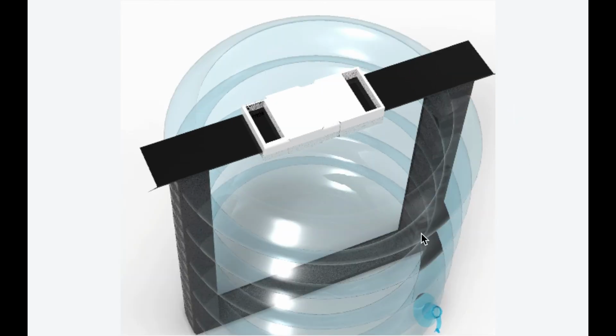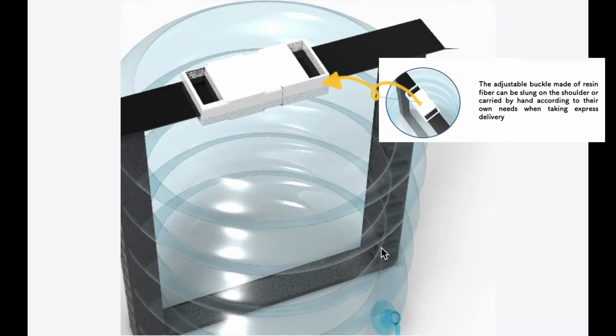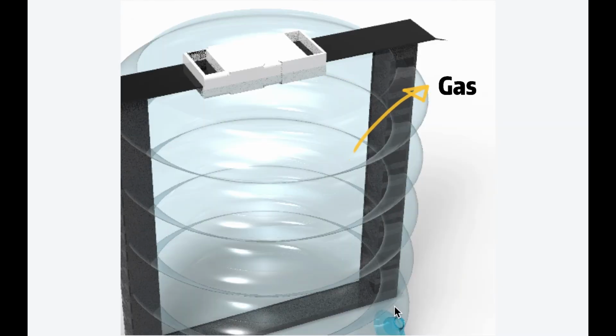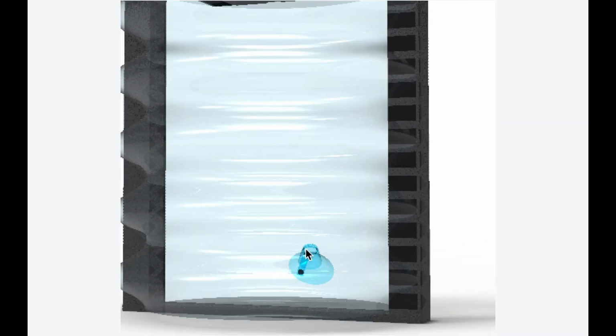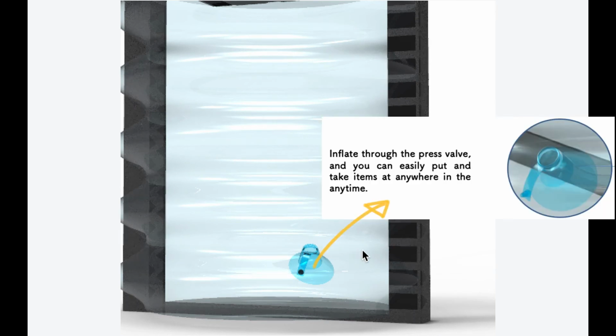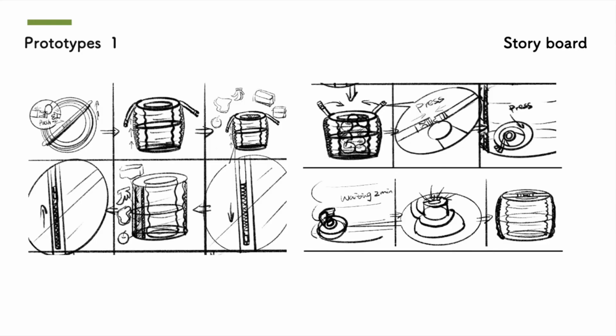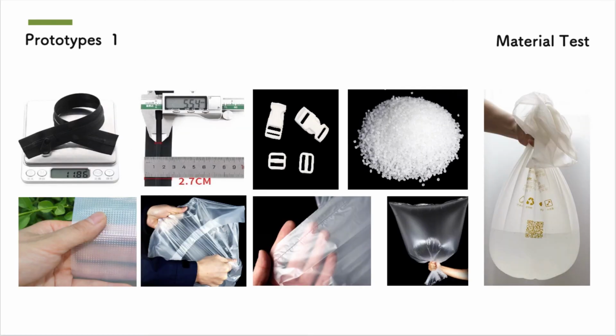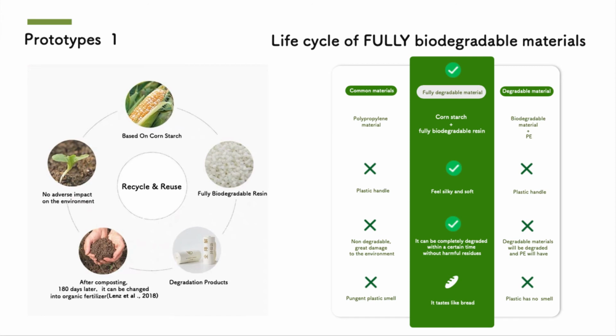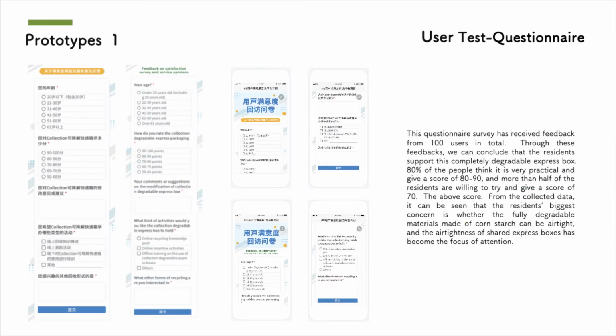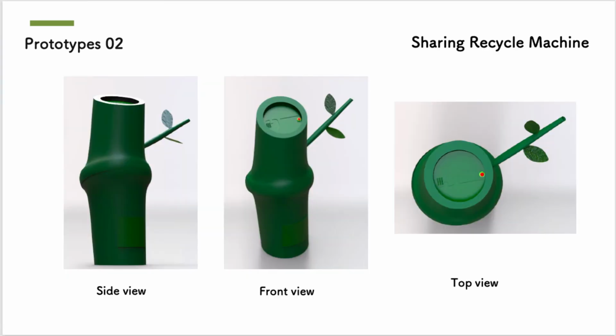Meanwhile, an anti-skid press bracket and an inflatable valve are added on the top of the cylinder. The left and right sides of the cylinder are zips that can be pulled to facilitate the placement of items. This is a storyboard, and this is a material test, and this is an analysis of the life cycle of the fully biodegradable material, and this is a user test and a questionnaire.